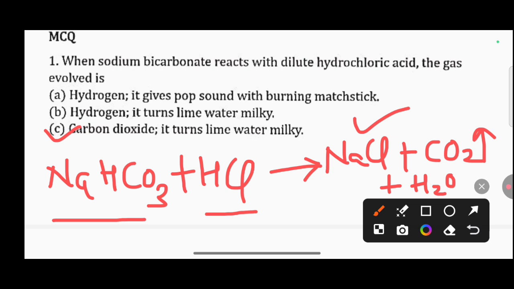The confirmation test for carbon dioxide is when carbon dioxide is passed through a solution of slaked lime, it turns the slaked lime solution milky. And when we pass the carbon dioxide gas in excess, the solution becomes colorless.